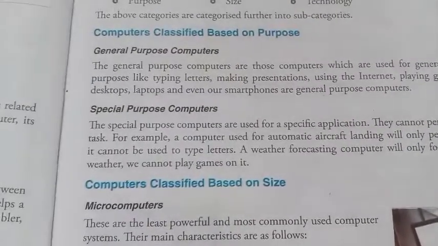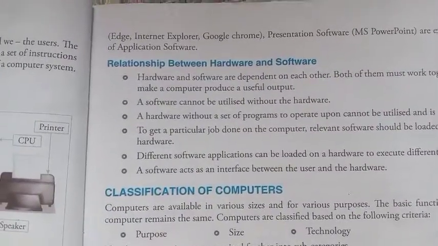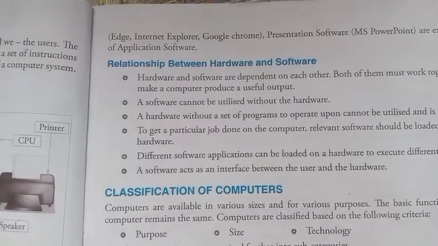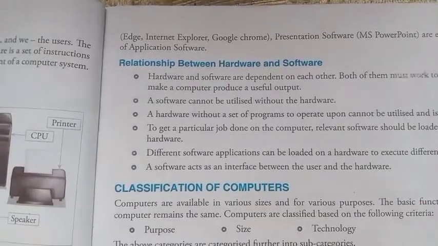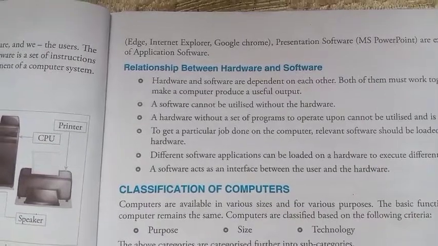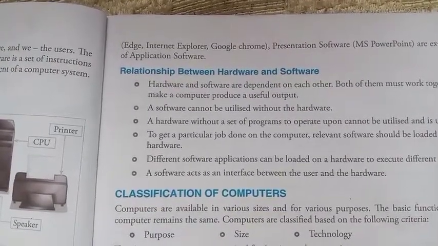Once again, I am going to repeat the same one. Hardware and software are dependent on each other. Both of them must work together to make a computer produce a useful output. A software cannot be utilized without the hardware. A hardware without a set of programs to operate upon cannot be utilized and is useless.